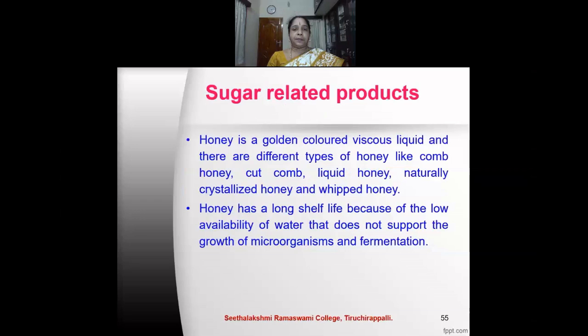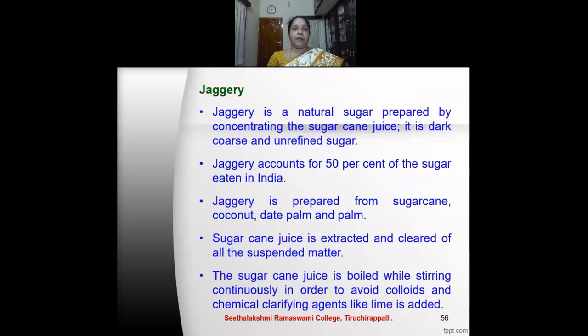The image of honey. Honey is a golden colored viscous liquid, that is, it is thick, and there are different types of honey like the comb honey, cut comb, liquid honey, naturally crystallized honey, and the whipped honey. Honey has a long shelf life because of the low availability of water that does not support the growth of microorganisms and fermentation. So it does not spoil.